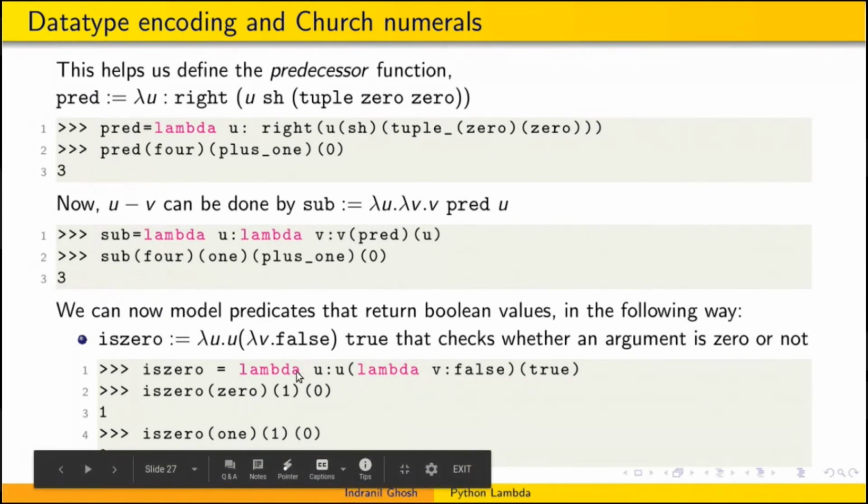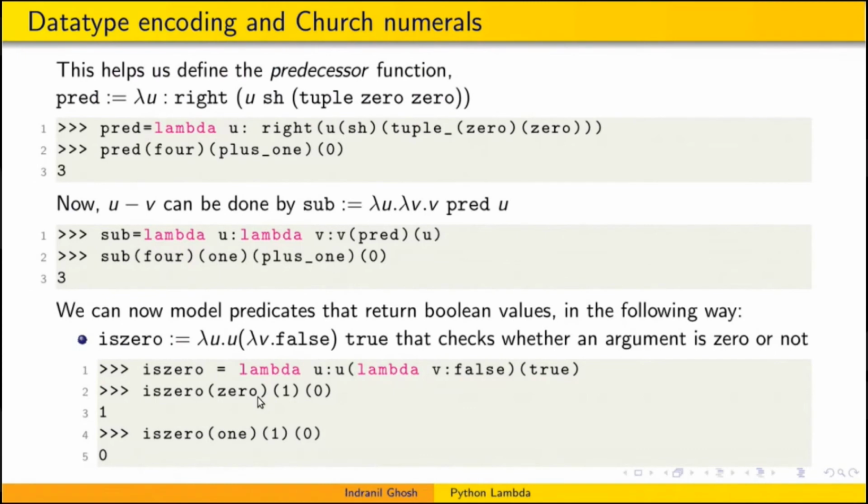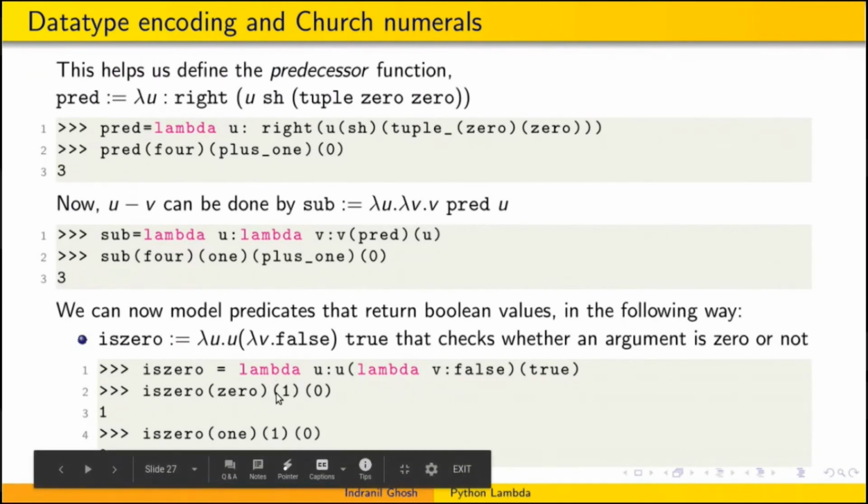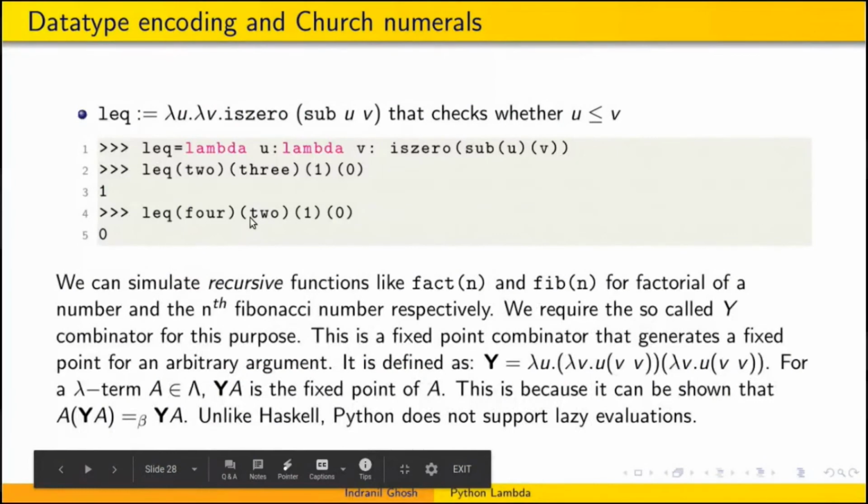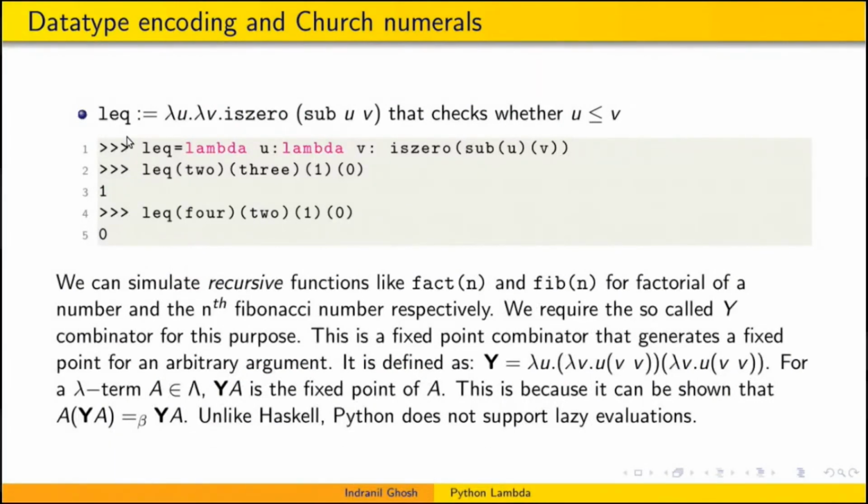We can define predecessor, subtraction, and also check this predicate if a number is 0 or not. So we define is 0, and we check whether 0 is 0 or not. So is 0 applied to 0 is supposed to return true, right? We already know that the behavior of true is to choose the left element, so from 1 and 0, it will return 1. So it's working correctly. We can also check with 1: is 0 1, 1 and 0 will return 0. We can define less than equals to also with this.